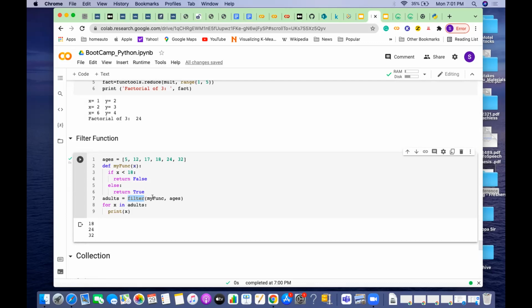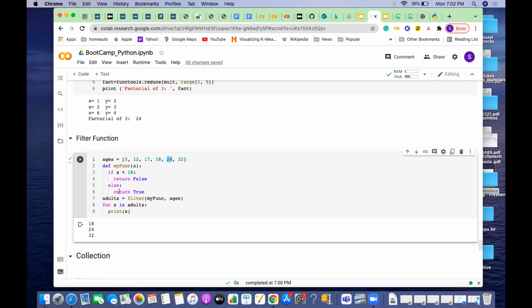In this case, my function gets passed 5. 5 is less than 18, so it goes to false. 12 is less than 18, so it goes to false too, so I'm not printing or storing that. 17 is less than 18, it goes into false. 18 is not less than 18, correct? So it is true, so then it will come here. So it is trying to return a result which is true, meaning only where the return value is true will those values be returned.